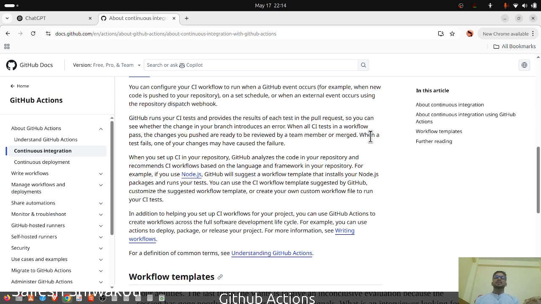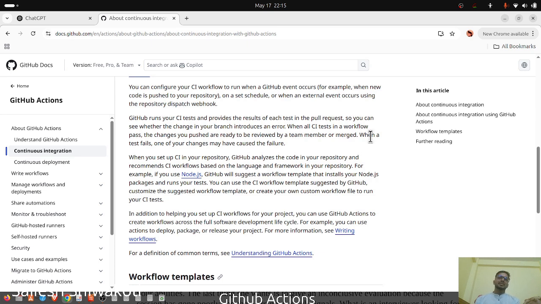When you set up CI in your repository, GitHub analyzes the code in your repository and recommends CI workflows based on the language and framework in your repository. For example, if you use Node.js, GitHub will suggest a workflow template that installs your Node.js packages and runs your tests. You can use the CI workflow template suggested by GitHub, customize the suggested workflow template, or create your own custom workflow file to run your CI tests. In addition to helping you set up the CI workflow file, you can use GitHub Actions to create workflows across the full software development lifecycle.